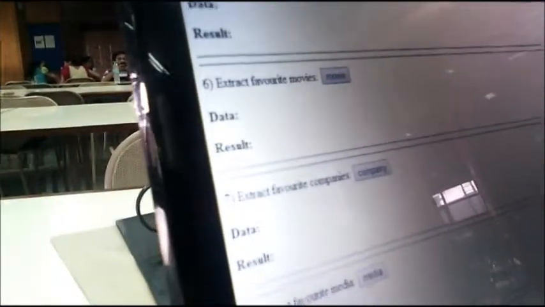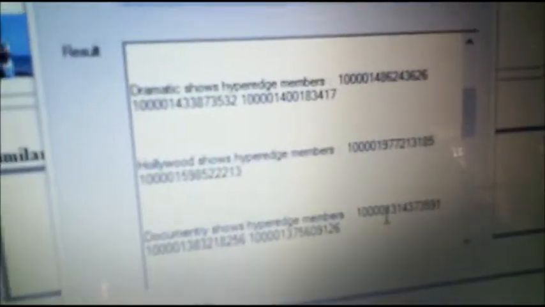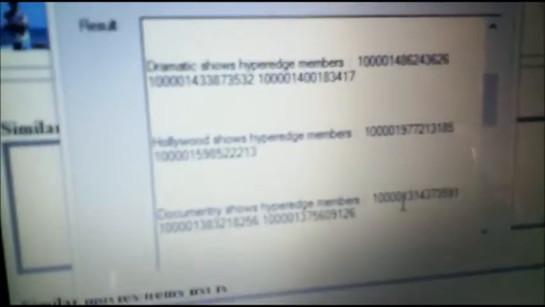The second step is to form hyperedges. Once the hyperedges are formed, the hypergraph is formed, and the next step is to find the communities. These are the hyperedges that have been found. The numbers that you can see are the IDs of the users.